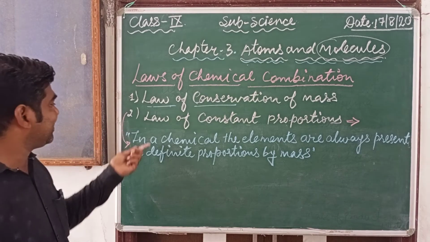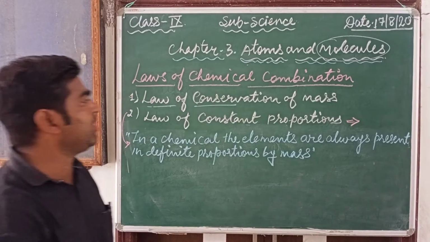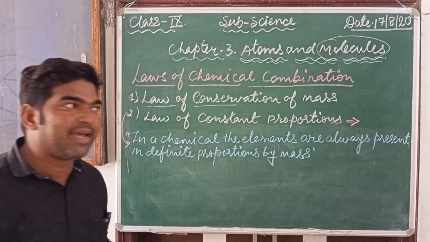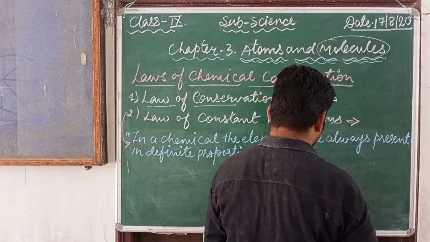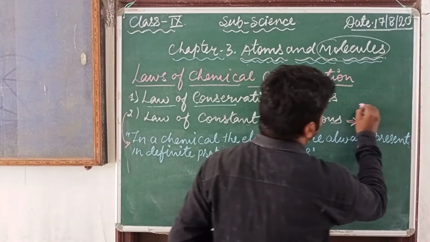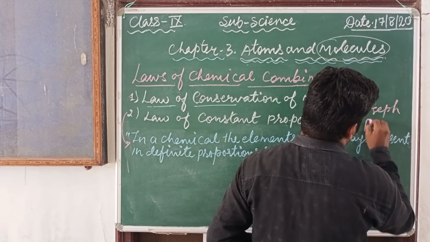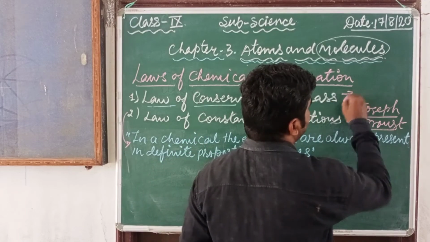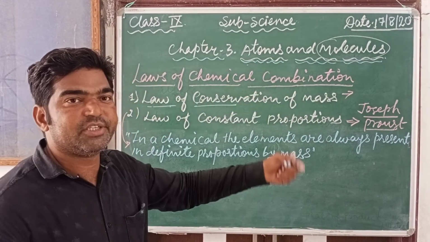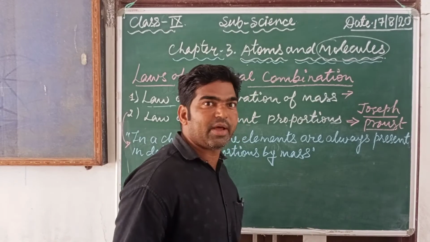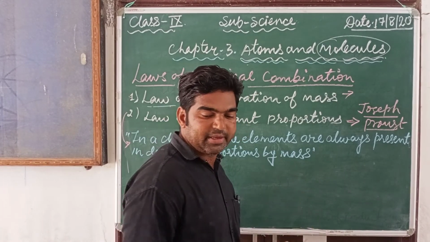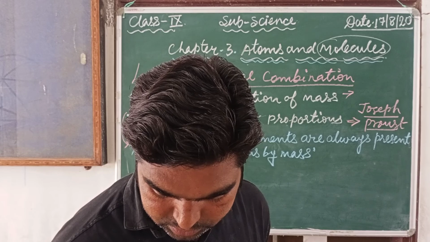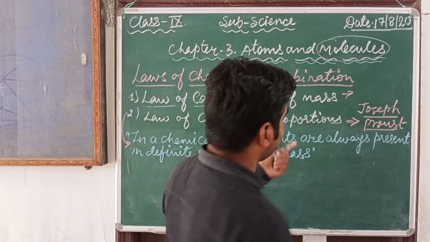So now this is the statement of the second law, the law of constant proportion, and this law was given by Joseph Proust. The first law was formulated by Lavoisier in 1774, I think, or maybe 1734, I think. So this was given by the